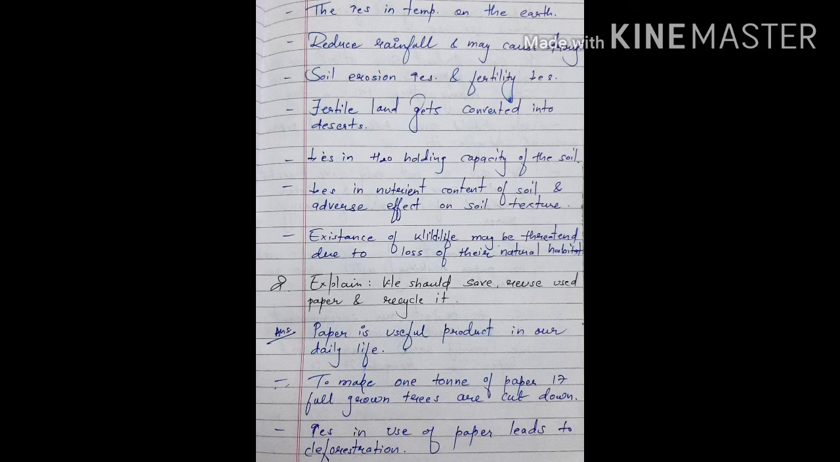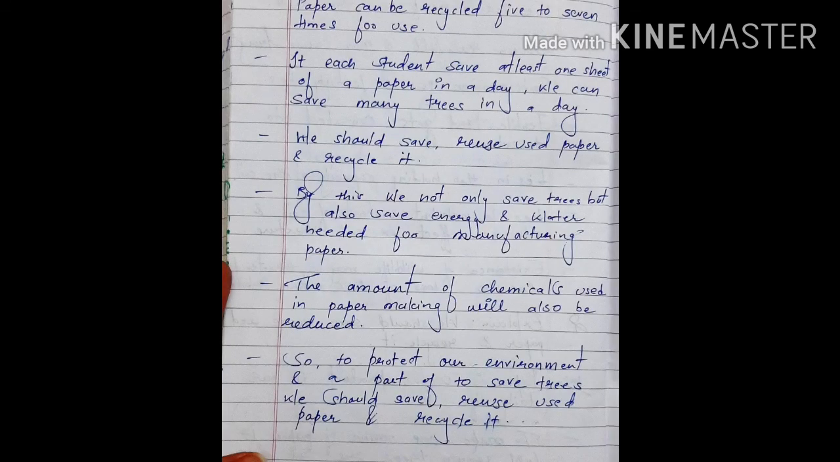Second question is, explain why we should save, reuse paper and recycle it. Answer is, paper is a useful product in our daily life. To make 1 ton of paper, 17 full grown trees are cut down. Increase in use of paper leads to deforestation. Paper can be recycled 5 to 7 times for use. If each student saves at least one sheet of paper in a day, we can save many trees. We should save, reuse paper and recycle it.